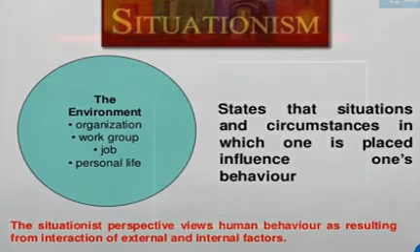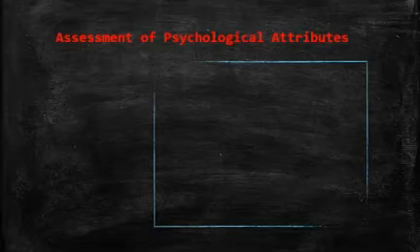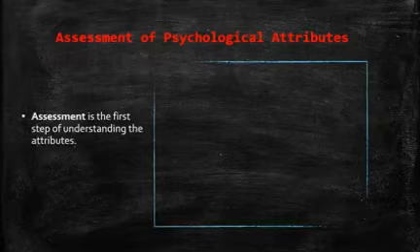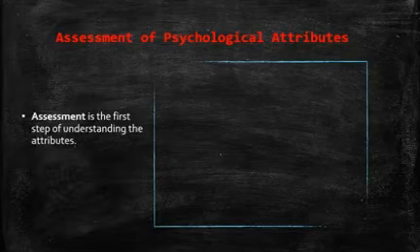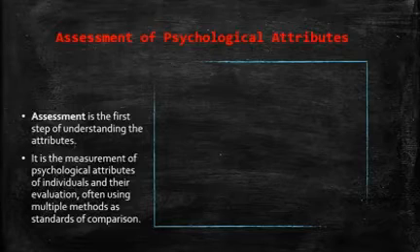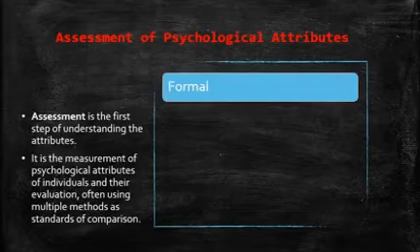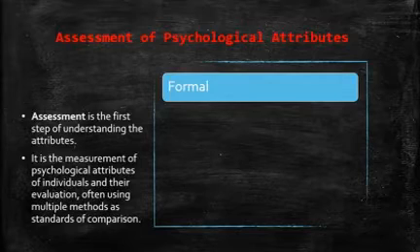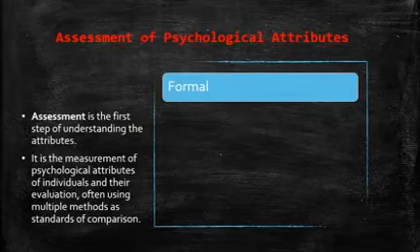Once we know what the attributes are, it is important that we assess them. Assessment is the first step in understanding a psychological attribute. Assessment in the simplest terms means measurement of attributes. And attributes, as we have earlier studied, means the features that we are talking psychologically.